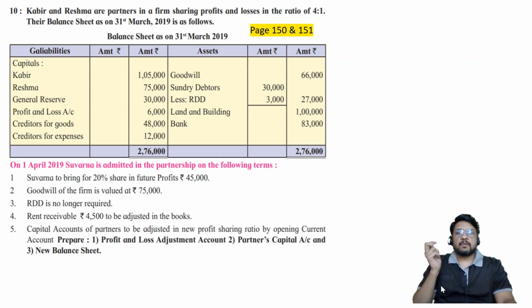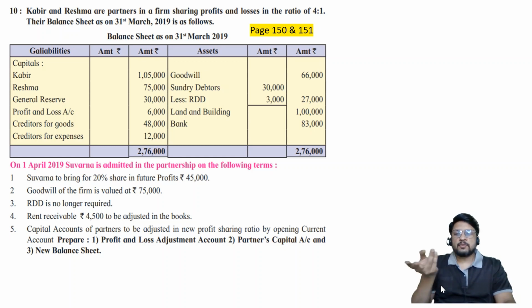This is from page number 150 and 151. Almost a similar question like question number 9. Only thing is that in question number 9, the adjustment of capital account was done through loan account, whereas now it is made through current account. In question number 9 also, instead of revaluation account, the problem has asked us to prepare P&L adjustment account. Here also in question number 10, instead of revaluation account, we are going to change the heading. The new heading is going to be P&L adjustment account.